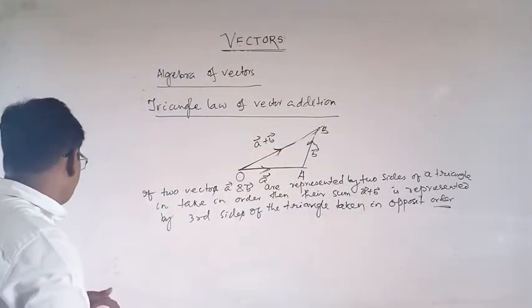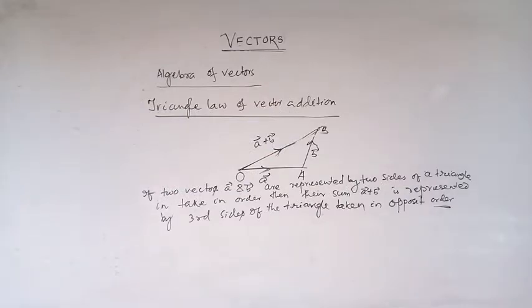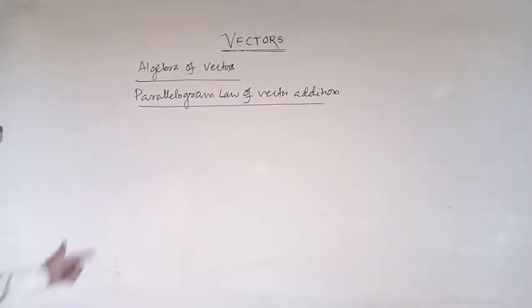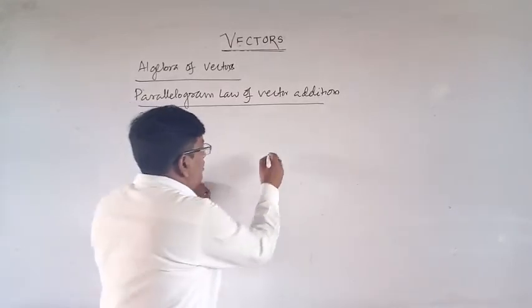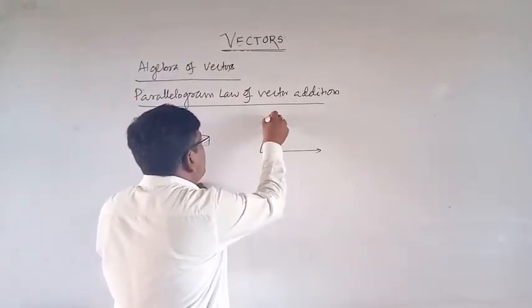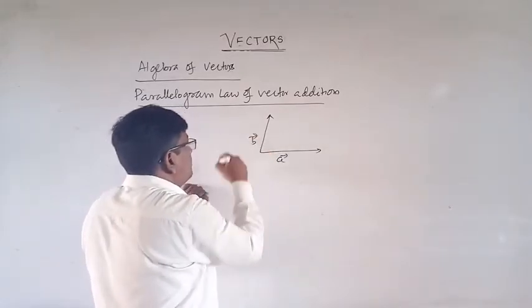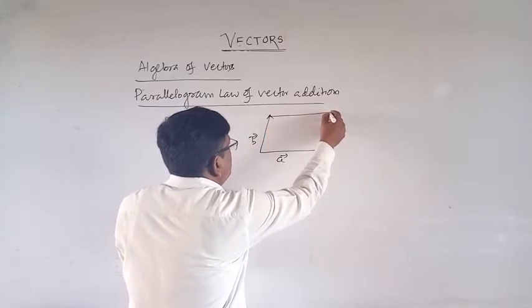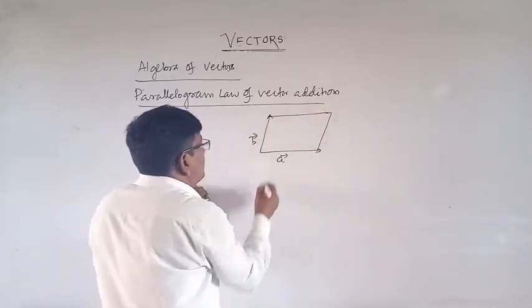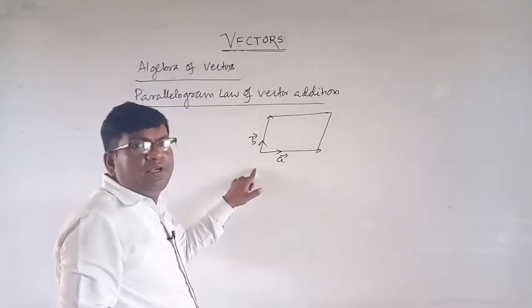Now what is the parallelogram law of vector addition? This is a parallelogram, these are two adjacent sides. Suppose this is vector A and this is vector B, in this direction and this direction, and the initial point is common.